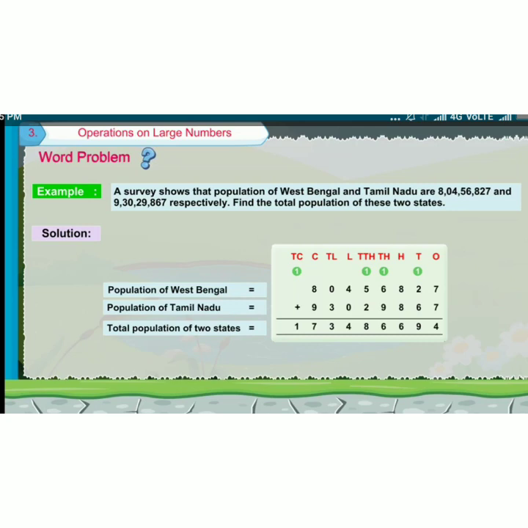2 addends you have got. When you add 2 addends, you will get the sum as the result. So what is the total population of the two states? 17 crore 34 lakhs 86,694. What is the answer you got? 17 crore 34 lakhs 86,694. That is the total population of the two states.